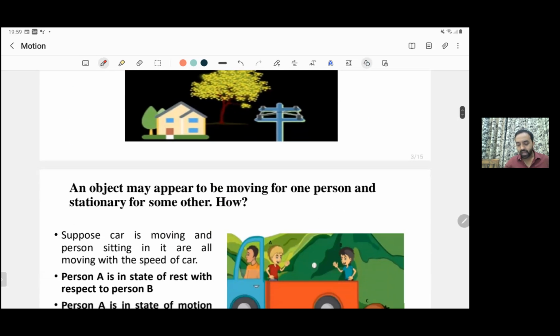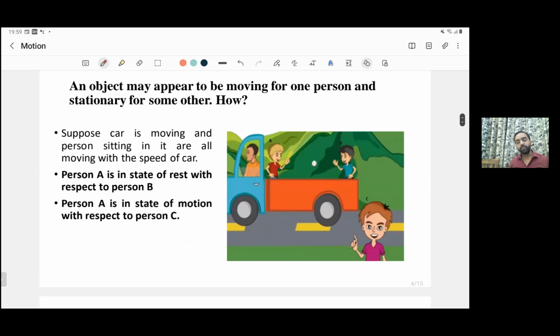Now, sometimes the same body can be in a state of motion and also in a state of rest, if the reference point changes. We can see here a person A, a person B and a person C. Person A is in a state of rest with respect to person B. Why?